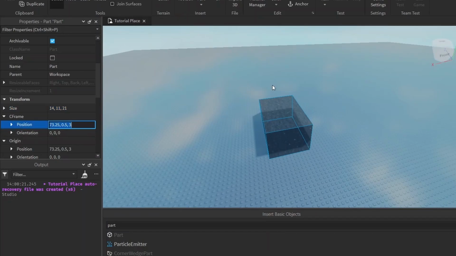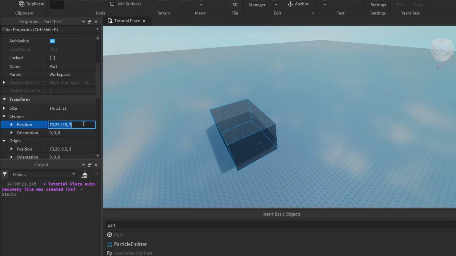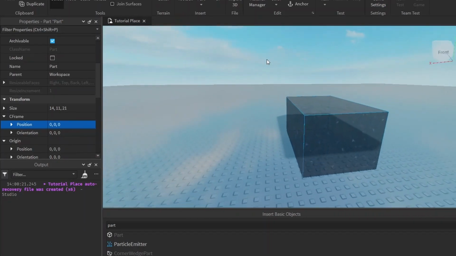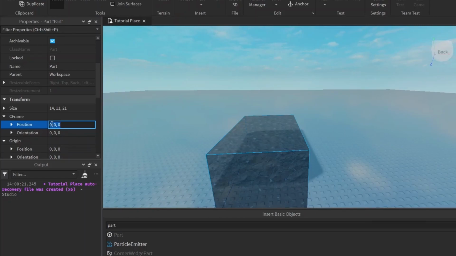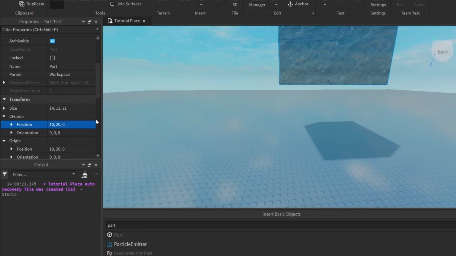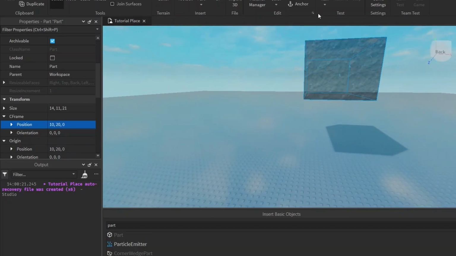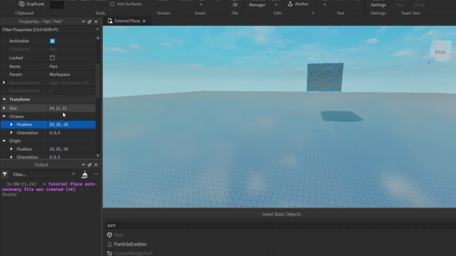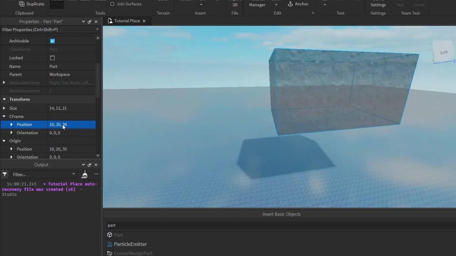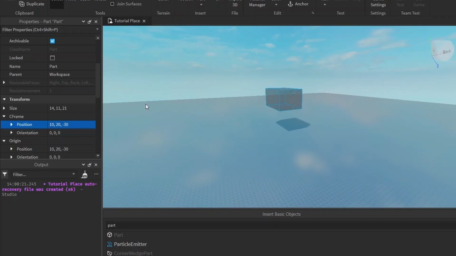Position has to deal with the same 3 axes. If we set it to 0, 0, 0, that will take us to the middle of the world or the origin. If we move it 10 over, then you can see it moves it in the x-axis 10. If we move it 20 in the y-axis, you can see it moves it up in the y-axis 20. And let's say we move this to negative 30. It moves it in the other direction. If we do regular 30, it moves it in one direction, but if we do negative 30, it moves it in the other direction.